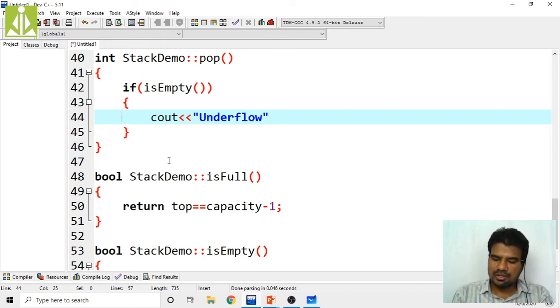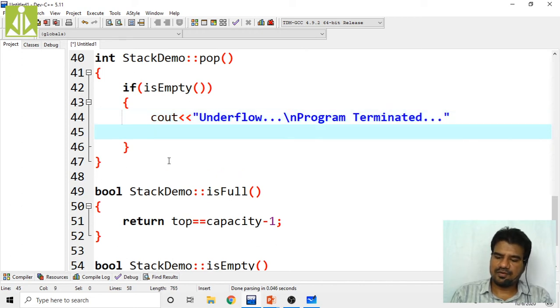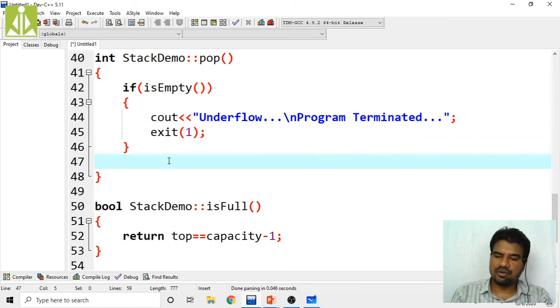Then immediately we have to terminate the program with exit. We don't have to perform any underflow operation on the stack, because performing the underflow will completely destroy your stack, as the top will go less than -1.